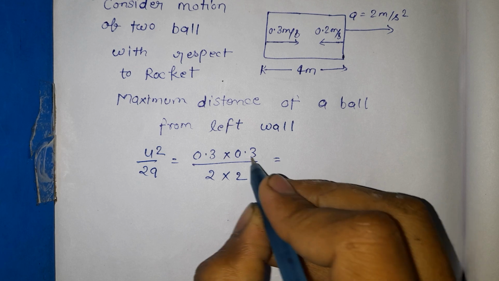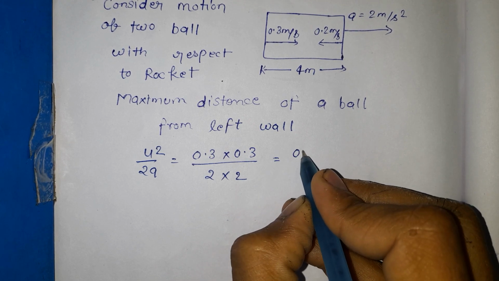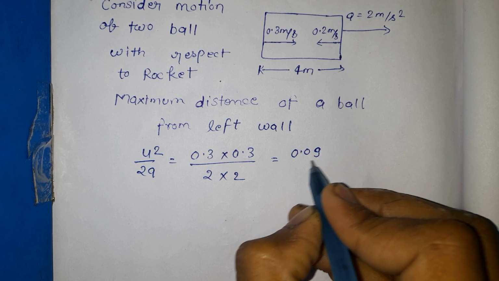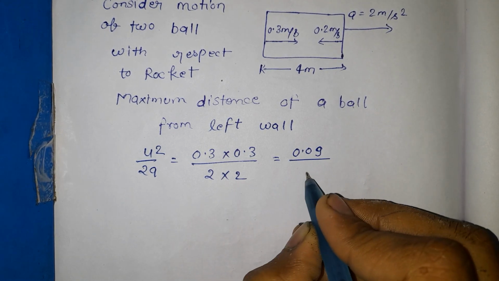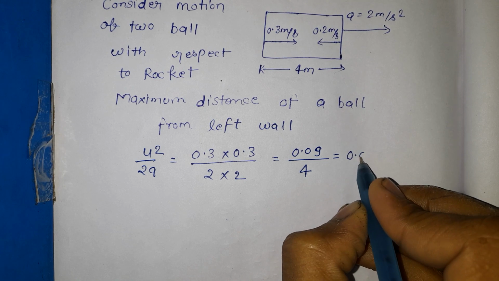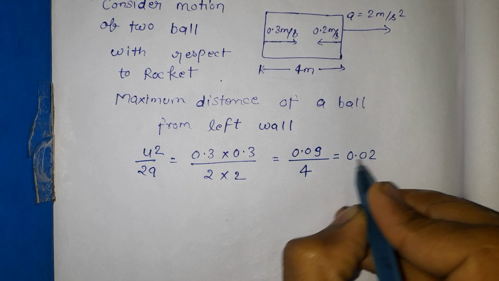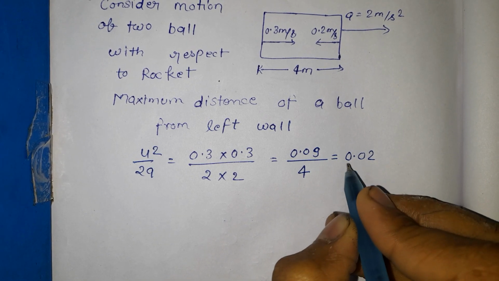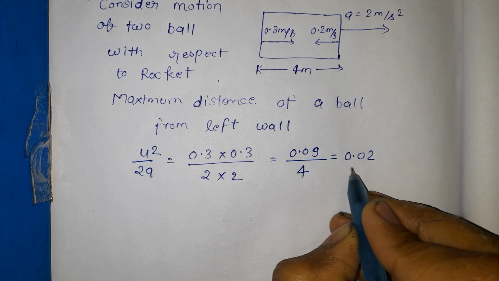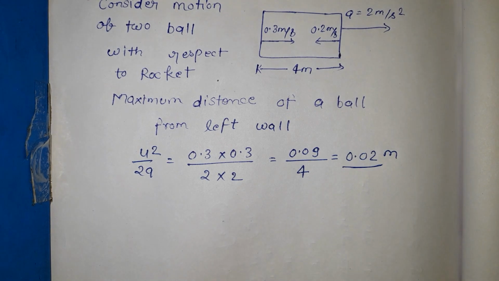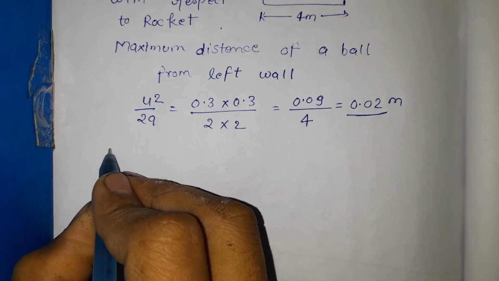So 0.3 into 0.3 will be 0.09, upon 2 into 4, right? So when you divide this, approximately 0.025 meter, right?